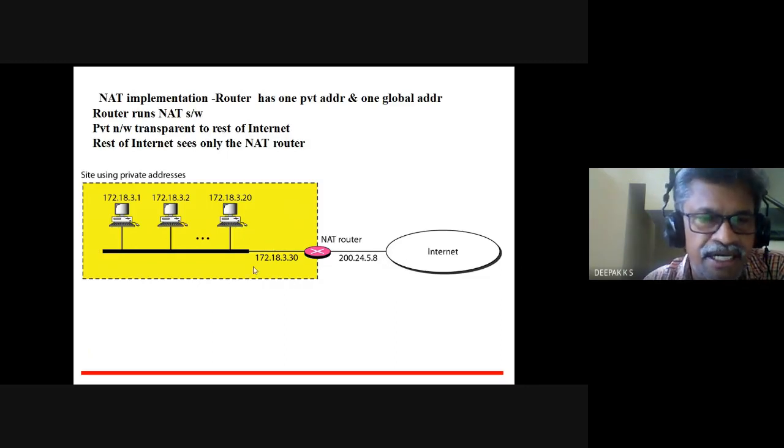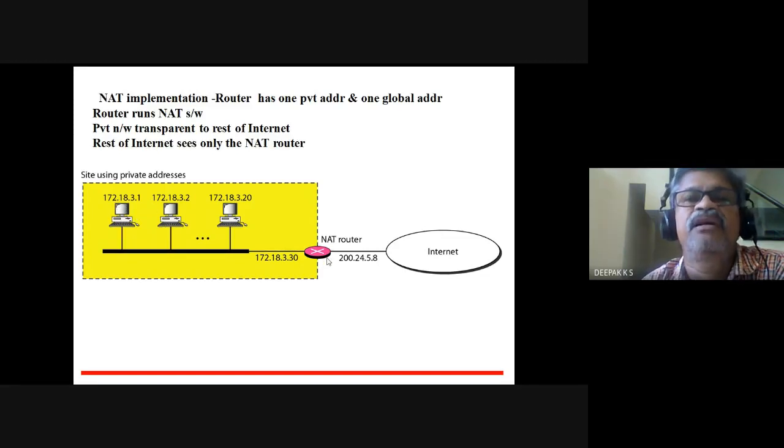There is a NAT router, network address translation router. So we are having private addresses without obtaining any permission from the authorities. We can have these addresses. So this router has itself a private address which is part of this, and it has a global address this side. This runs the NAT software. Now this private address is not known to the rest of the internet. They only see this NAT router.